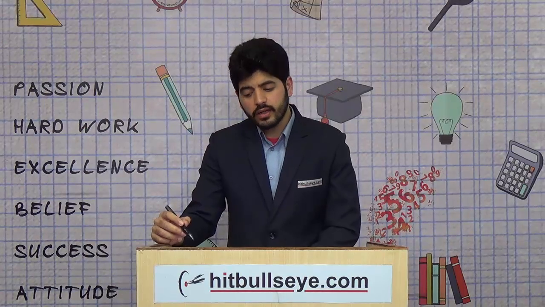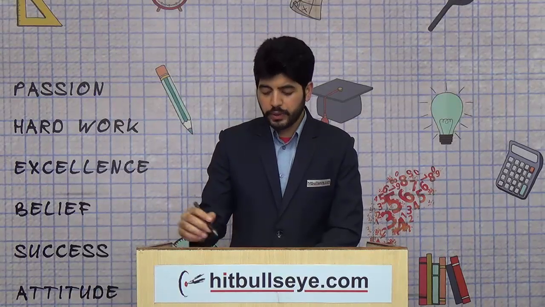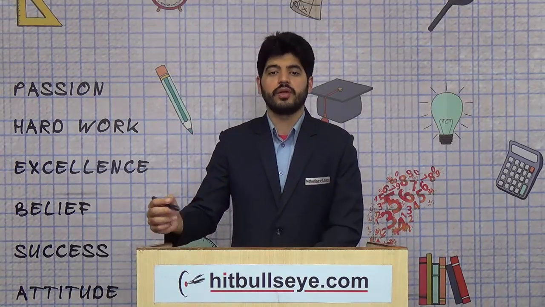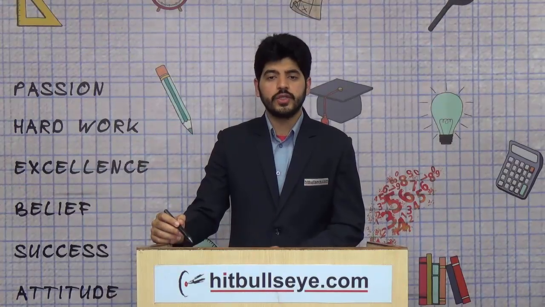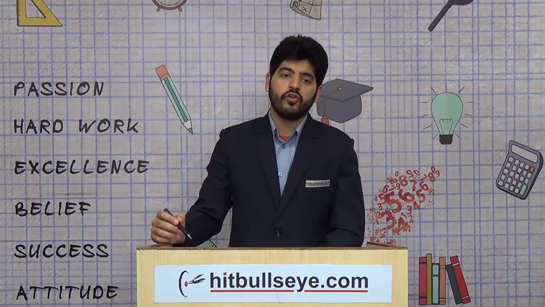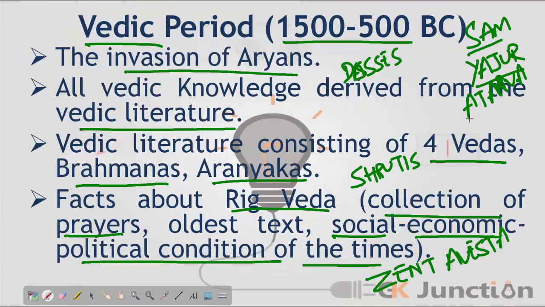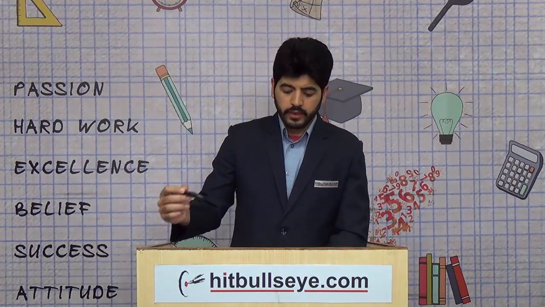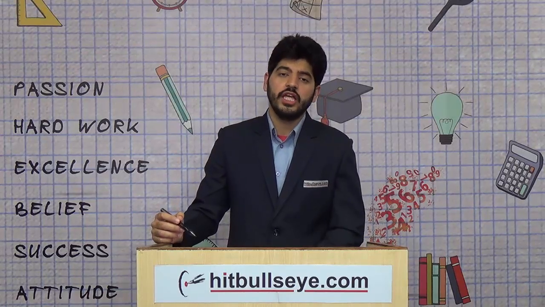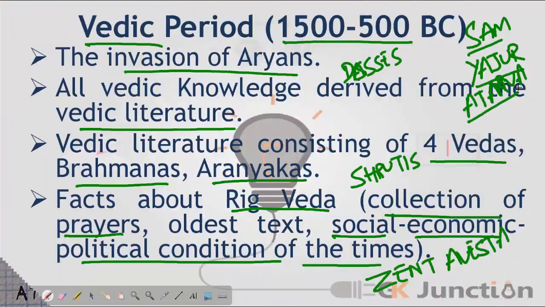Now, Samveda decides how a particular prayer given in the Rig Veda has to be recited. There has to be a particular means by which a prayer given in the Rig Veda has to be recited, and that is given in the Samveda. Talking about the Yajur Veda, it tells us what kind of rituals have to be performed while performing a prayer in the Rig Veda. And lastly, the Atharva Veda tells us about the things that have to be performed to ward away evils or also diseases.